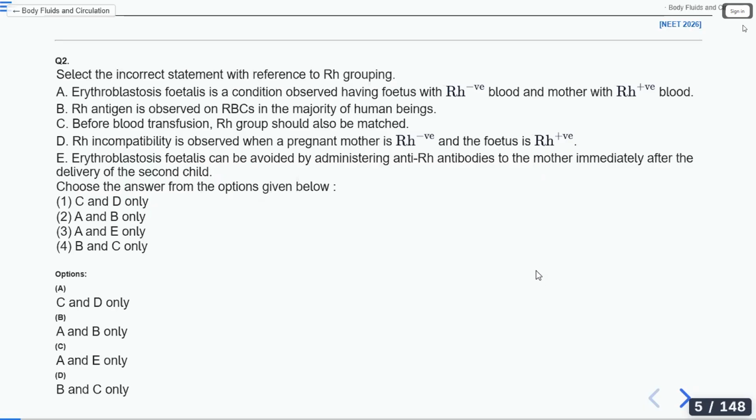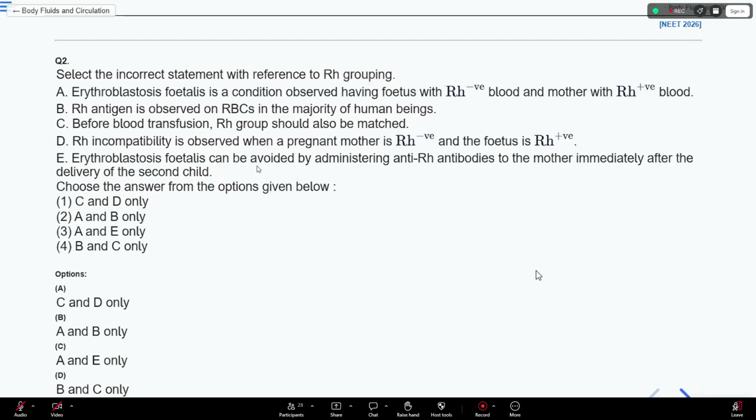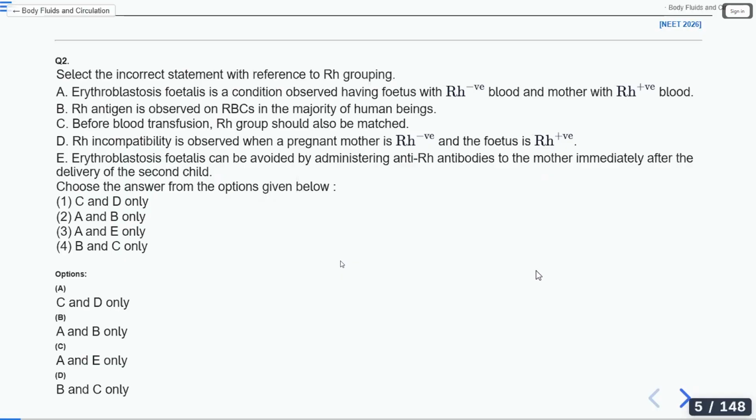Oh, this question came in 2026. So what is this RH grouping? RH grouping is the Rhesus factor, whether it is positive or negative. It describes whether a blood is positive or negative.